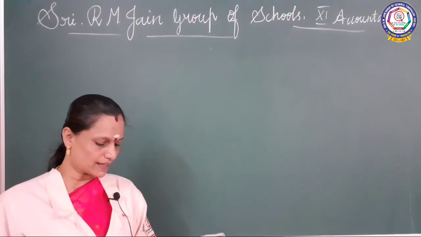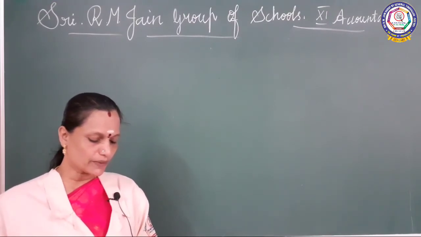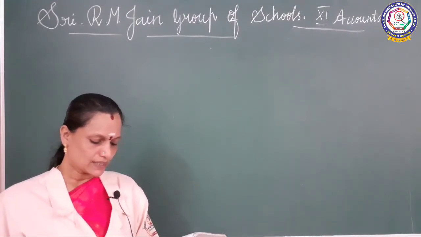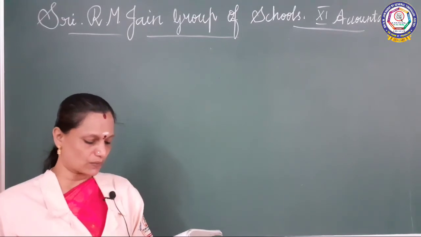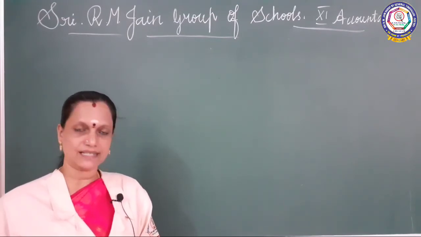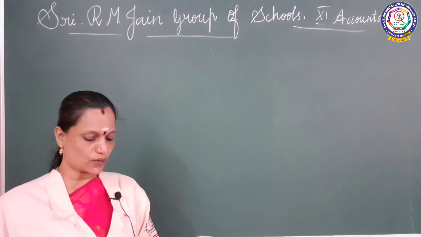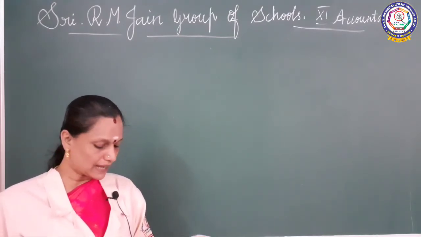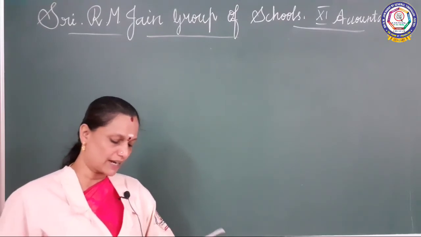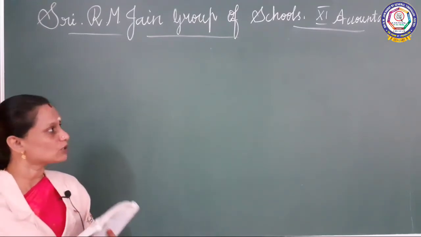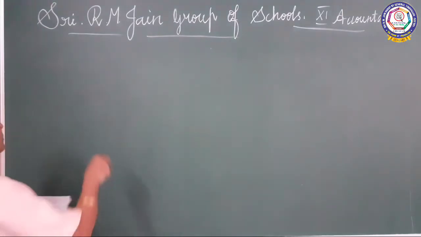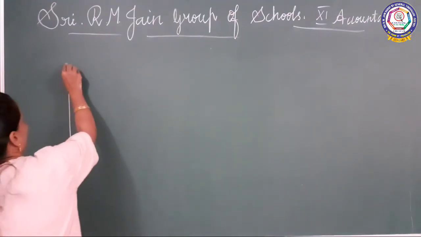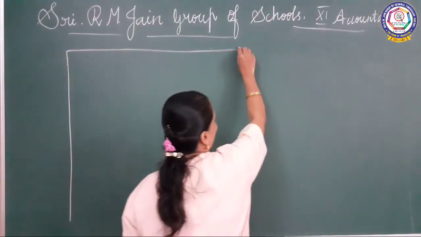Next we move on to another sum. Show the accounting equation on the basis of the following. Started business with cash 60,000, purchased goods for cash 20,000, sold goods for cash costing 10,000 for 15,000, and then paid rent 500. See, in this sum also we are going to do the same. So the same tabular column we have to put.